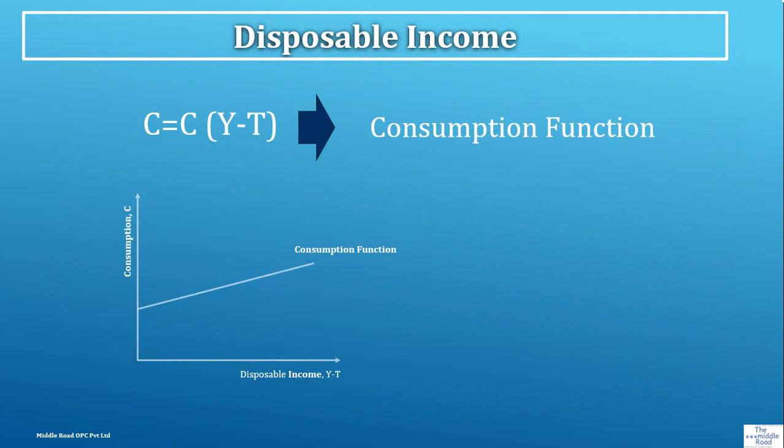So let's come to the concept of disposable income. Now we did not look at marginal propensity to consume yet. This is a graph. We know Y minus T is disposable income, and C is consumption. MPC, the marginal propensity to consume, varies between 0 and 1. When we look at this function, we are plotting disposable income on the x-axis and consumption on the y-axis. The slope of the line is the MPC.